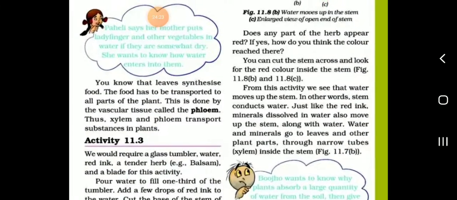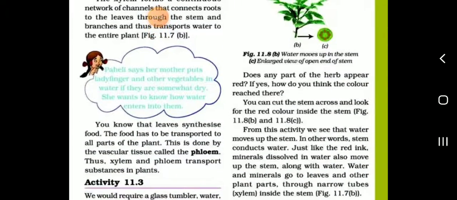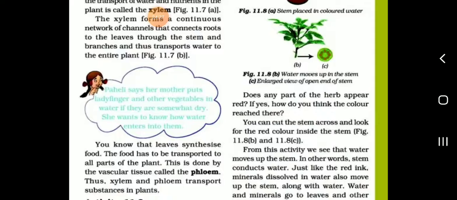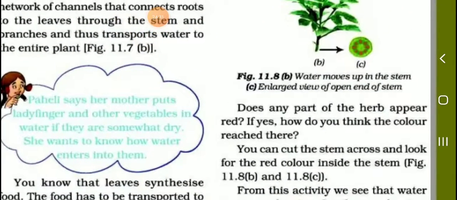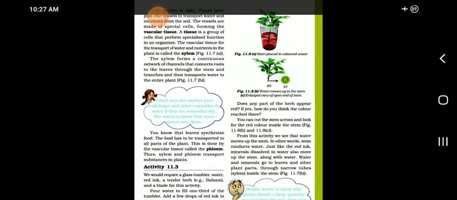This is a picture, students. The water moves up in the stem. Enlarged view of the open end of the stem.